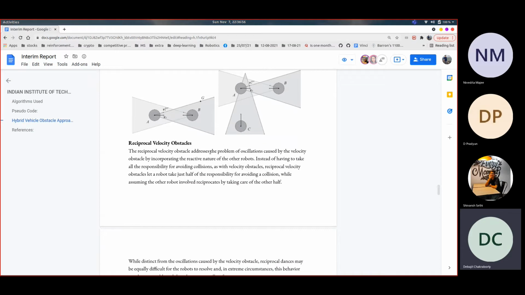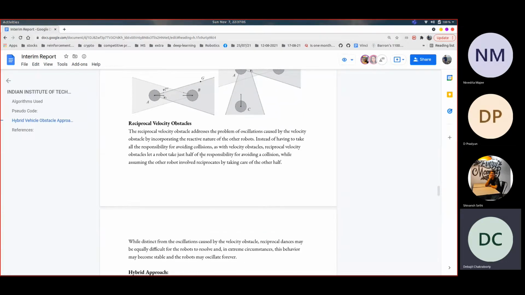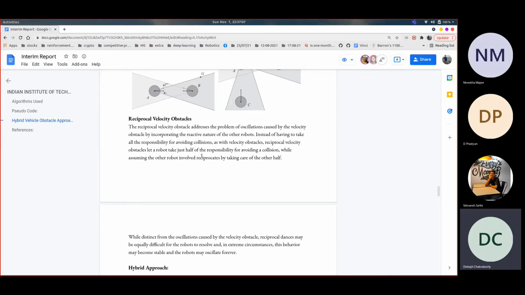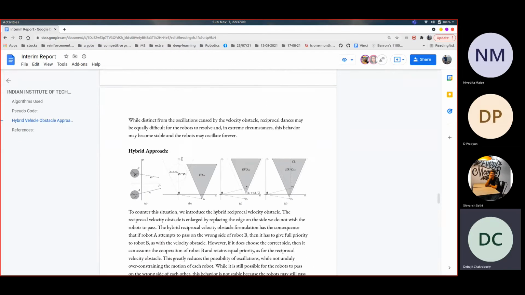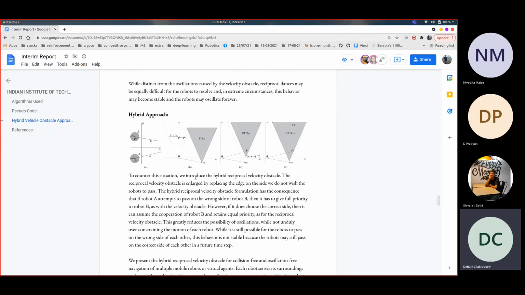The reciprocal velocity obstacle approach is very simple, and it assumes that the other agent also shares the same responsibility in avoiding the collision. Hence, its responsibility itself is halved. So finally, as we can see in this diagram, this is initially just the velocity obstacle diagram. This is the reciprocal velocity diagram, and this is the hybrid reciprocal velocity diagram.